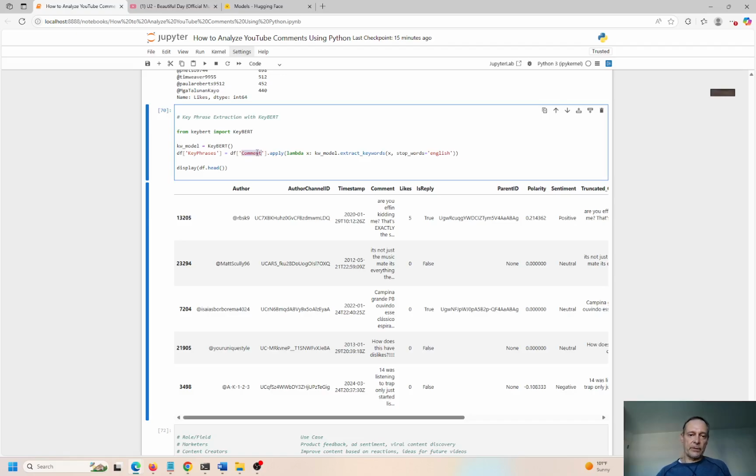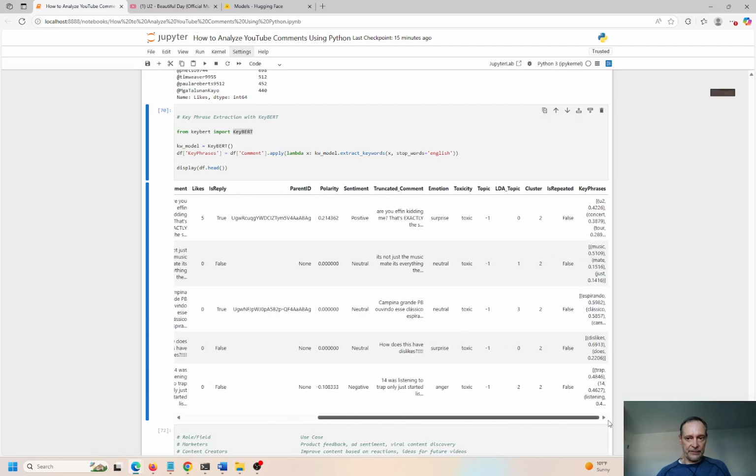So again, we look at the column called comment that comes from right here. And we're looking for key phrases. We're using the English word, right? And the BERT model is going to help us with that. So if we go over to the end, we are looking for key phrases.